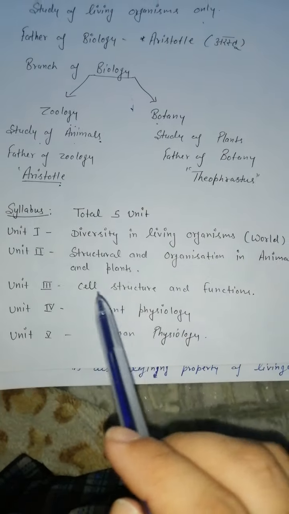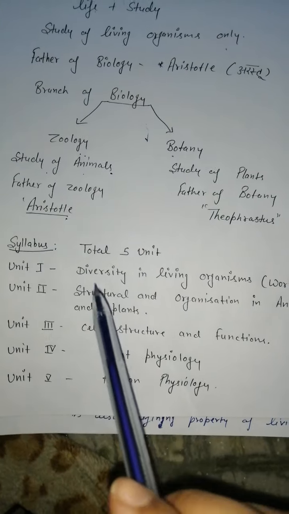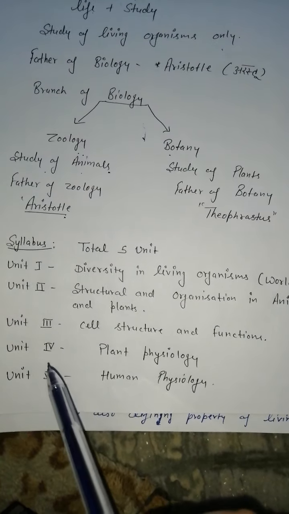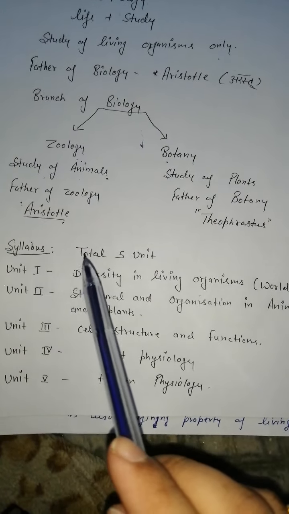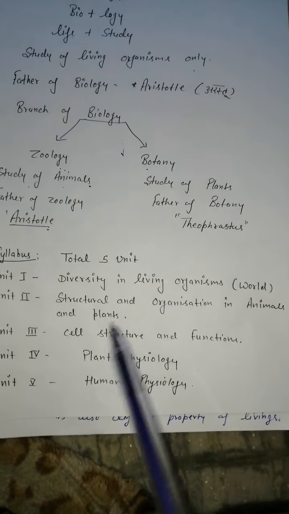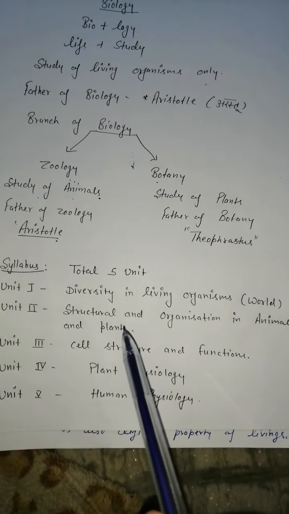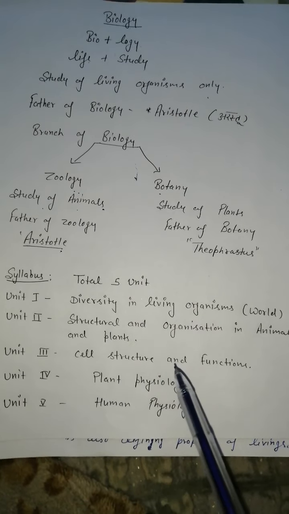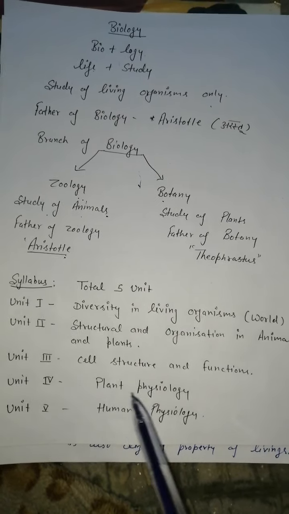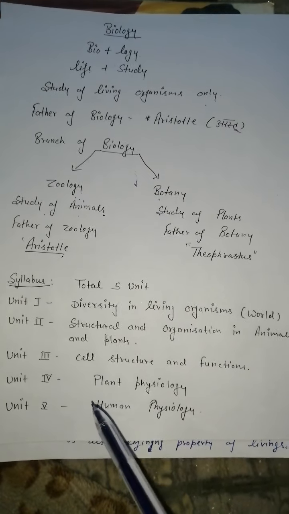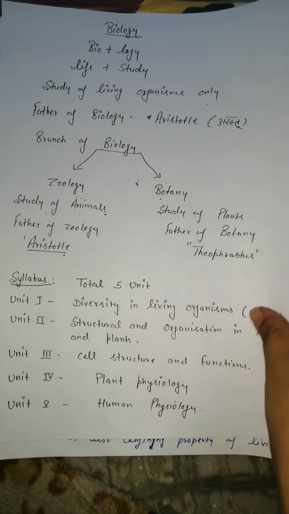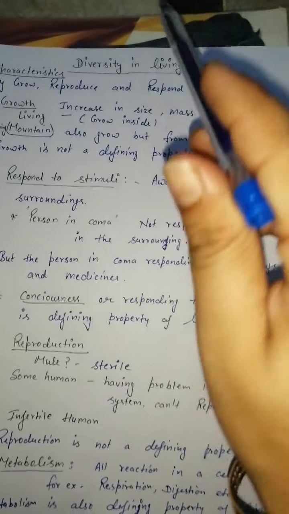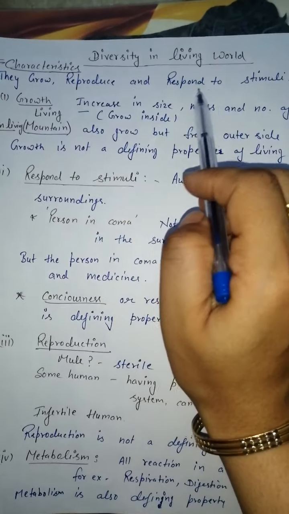Okay, have a look at the syllabus of 11th class biology. Here are the 5 units in this syllabus. Unit first, which is the diversity in living organisms. Unit second, structural organization in animals and plants. Unit third, cell structure and function. Unit fourth, plant physiology. And unit fifth and the last one is human physiology. So let's start with the first chapter, which is diversity in the living world.